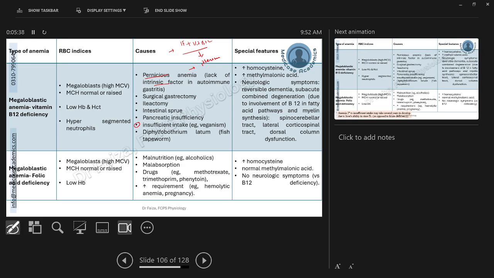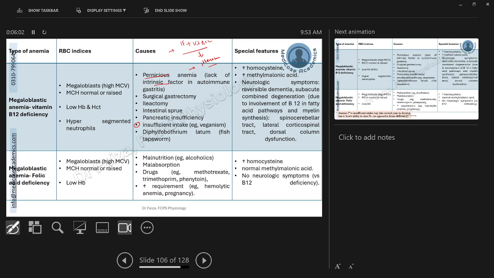Ileectomy is surgical resection of the ileum. Again, the site of absorption of vitamin B12 is impaired. Intestinal sprue, such as Crohn's disease and celiac disease, is going to hamper the absorptive surface area of the intestines, again leading to the malabsorption of nutrients, including vitamin B12 as well.